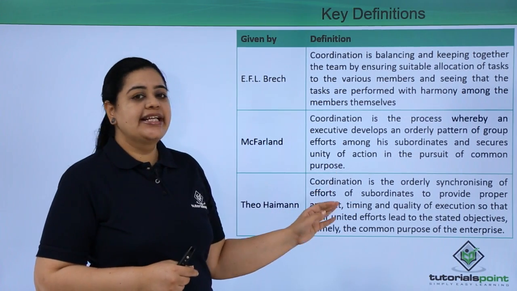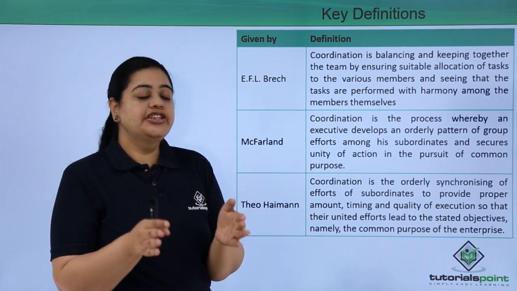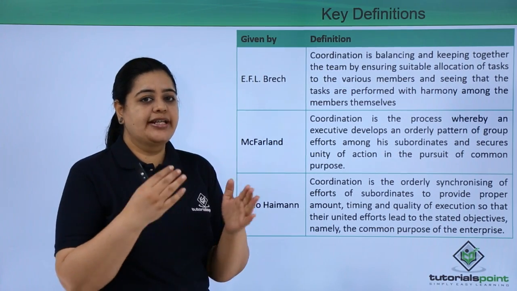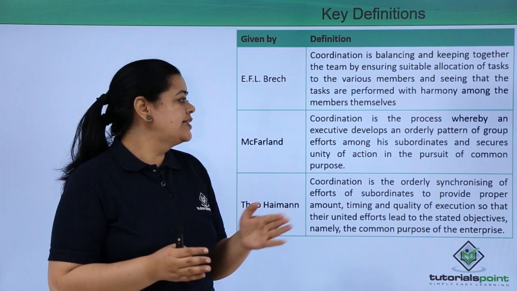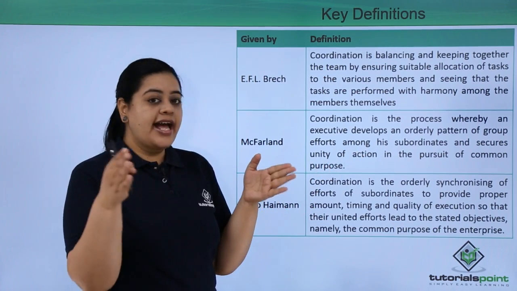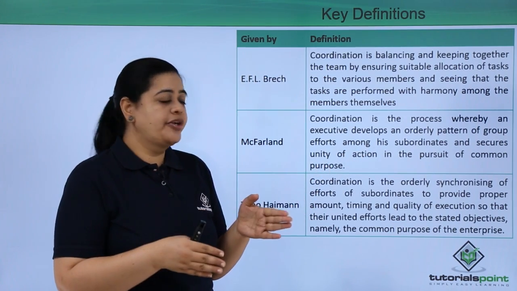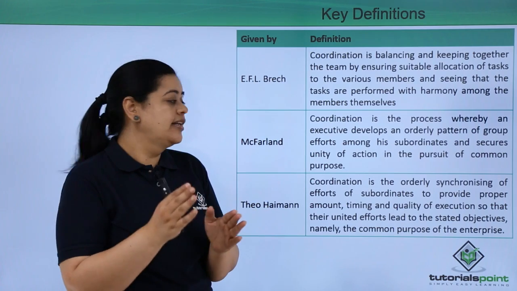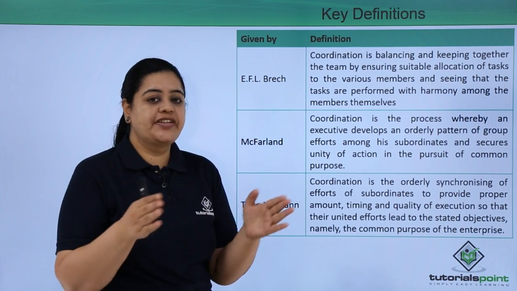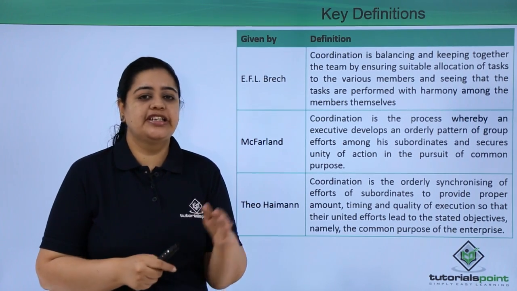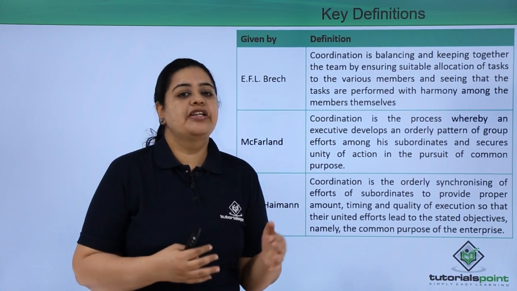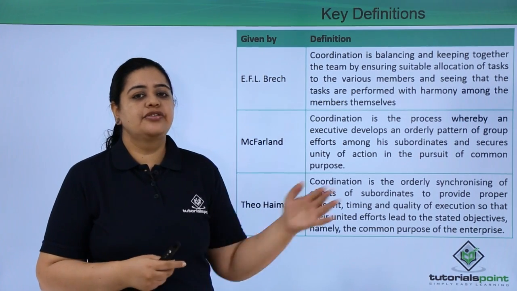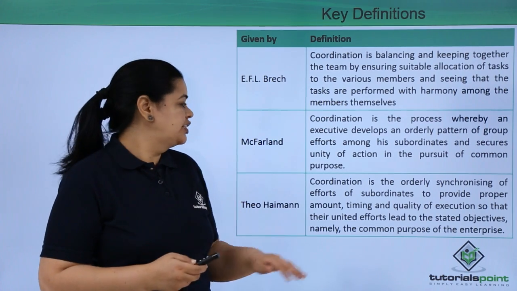This definition is saying that the manager would develop an orderly process wherein the subordinates and the actions which the subordinates are going to take are such that the common purpose, that is the organizational goal, can be achieved. So what he does is he ensures that people are working in such a coordinated manner so that the goals can be achieved.